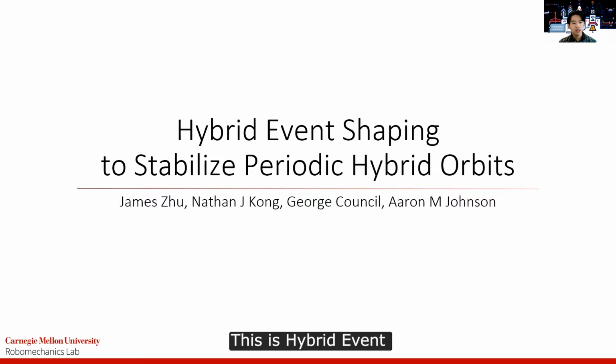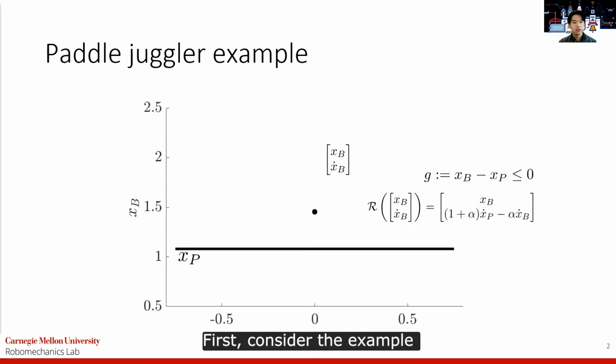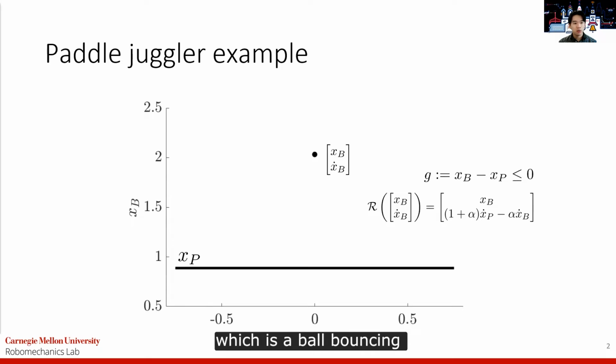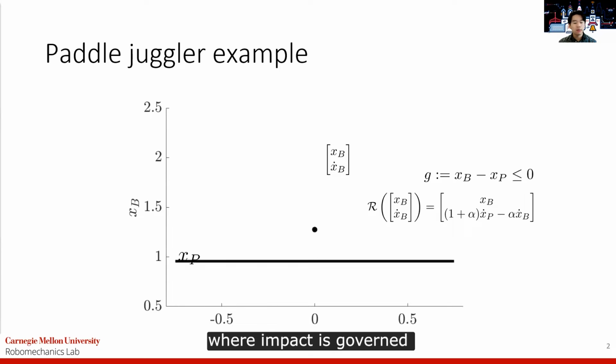This is hybrid event shaping to stabilize periodic hybrid orbits. First, consider the example of the paddle juggler, which is a ball bouncing vertically on a paddle where impact is governed by a partially elastic impact law.